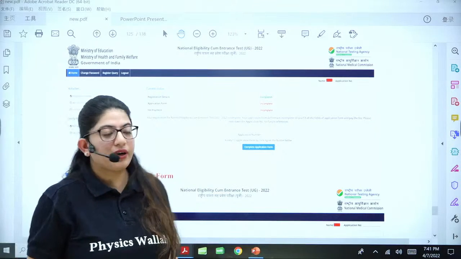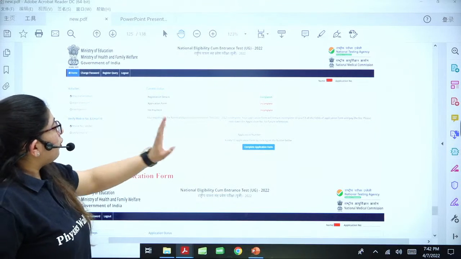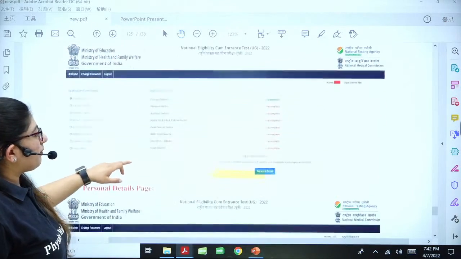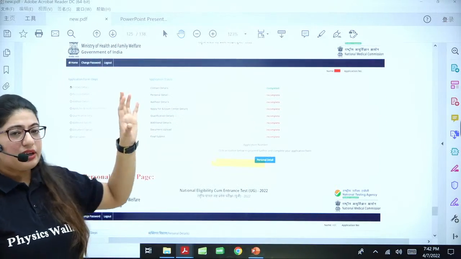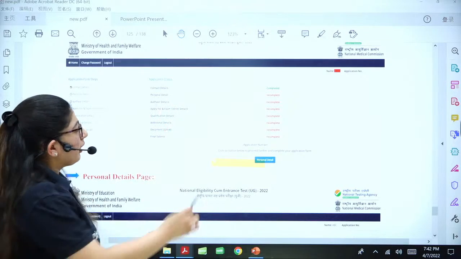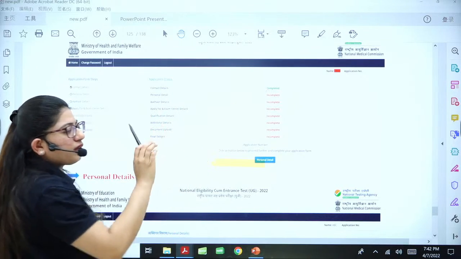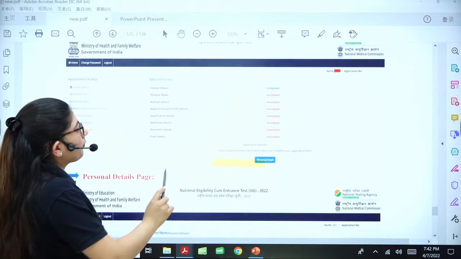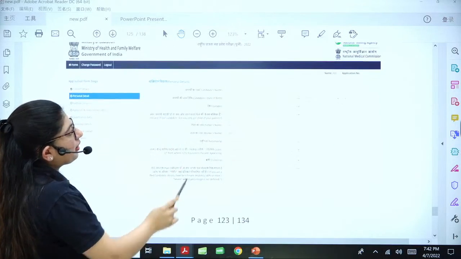It's always good. Then you will complete the application form. While you're completing the application form, they will ask you for your application number and password. Now the first step, the contact details, has been done. It's time for personal details. Let's move to the next step, personal details.